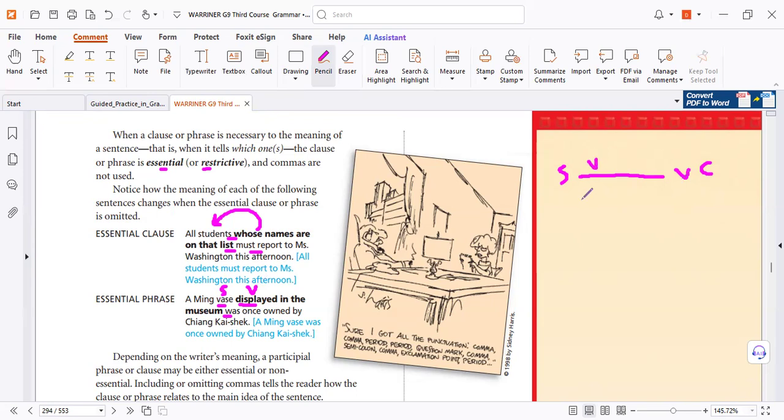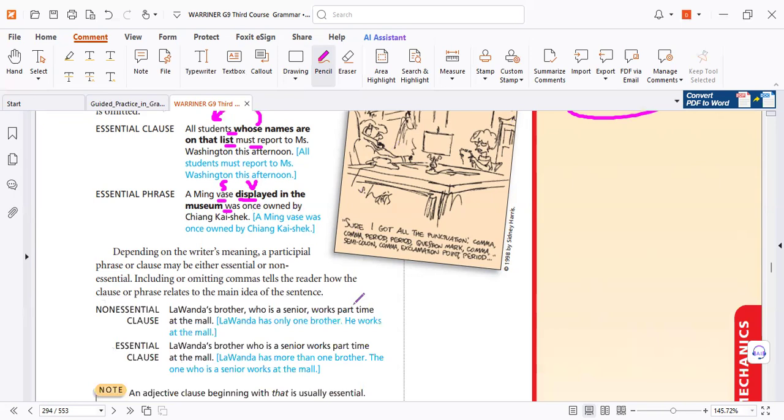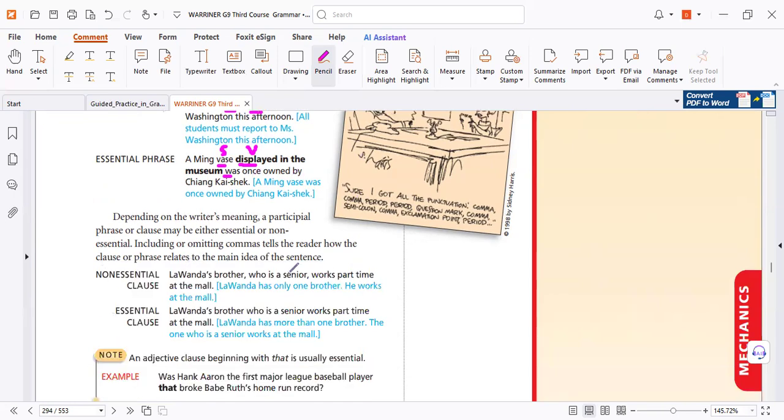We have a verb. We don't care. This is done by that. This verb can be passive or active. It depends on the meaning. So don't worry. But do we have agreement? I mean, the vase was once owned. Yes. So no problem. Here, it's a simple difference. The same sentence, but different meaning. How?